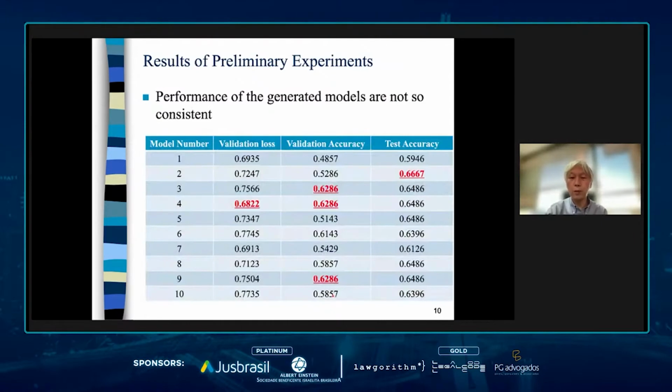This table shows the performance of the generated models using validation loss, validation accuracy, and test accuracy. As we can see, the performance of the system is not so consistent, even though we use almost the same framework for training the models. In addition, validation accuracy is not directly related to test accuracy, so it is difficult to select an appropriate model using validation accuracy and validation loss.